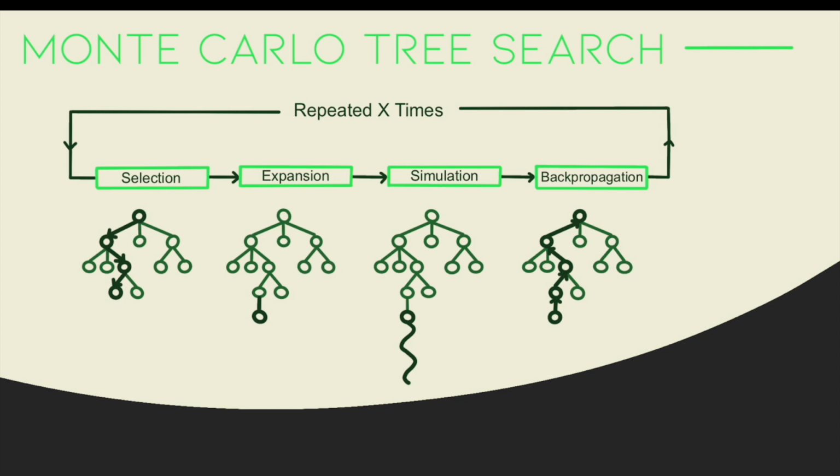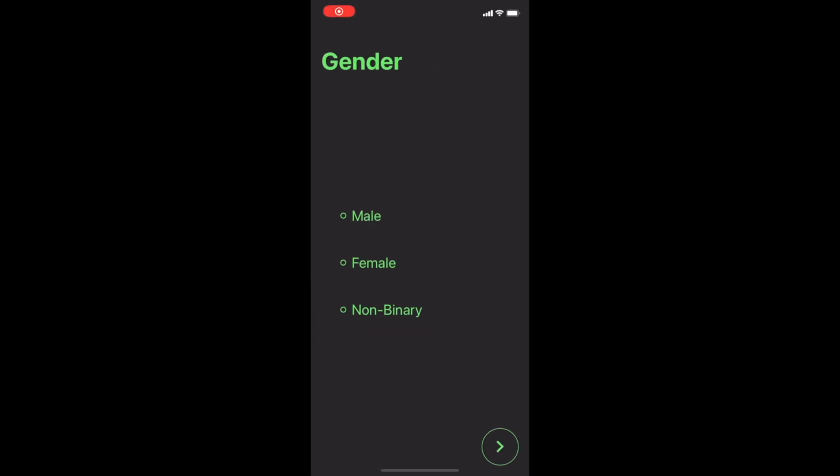Given more possible combinations and ordering of dishes than there are atoms in the entire universe, this algorithm helps us to navigate the high-dimensional search space in an efficient manner to generate an effective meal plan. And now for the demo of our app.